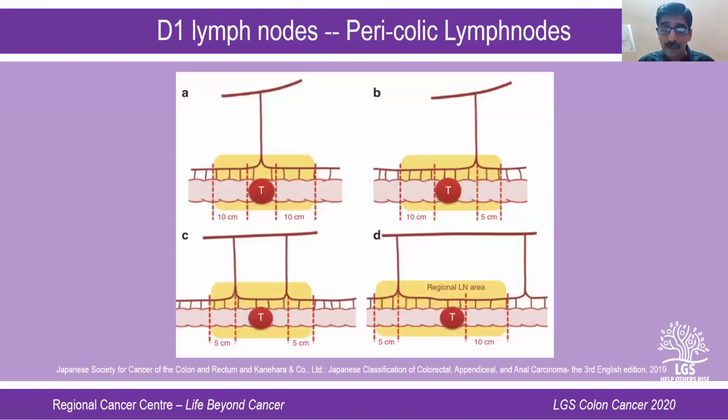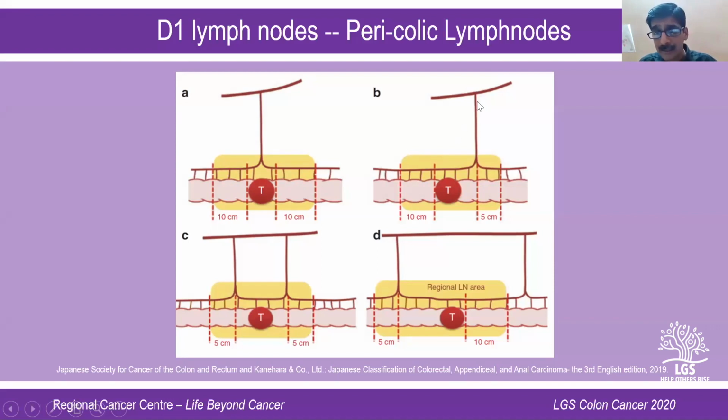I'll show you. This is because the Japanese have done extensive studies on the extent of lymph node involvement and found that if this is a colonic wall, and there is a vessel coming to the colonic wall like this, you won't find lymph nodes beyond 10 centimeters on either side of the tumor. Am I clear? So if you want to take out the pericolic lymph nodes, you need to take lymph nodes only up to a length of 10 centimeters on either side of the tumor. For a margin, 10 centimeters is more than enough. And for the lymph node clearance also, 10 centimeters of pericolic lymph nodes on both sides is enough.